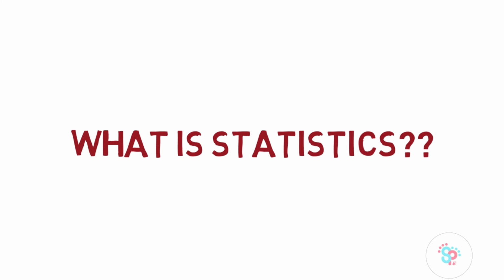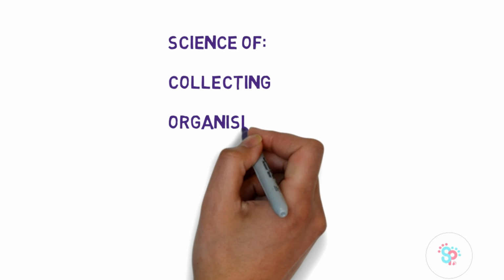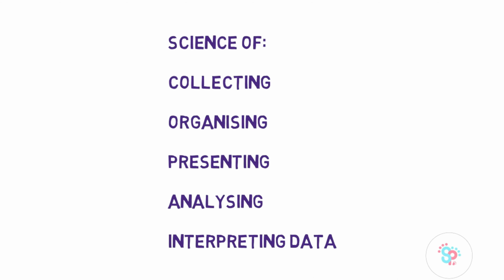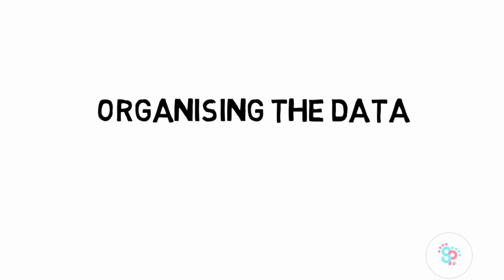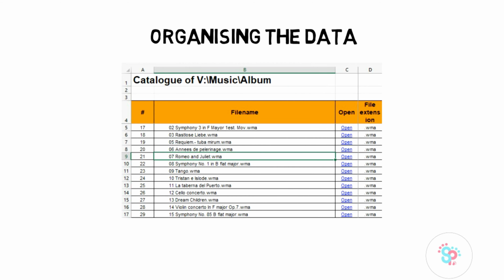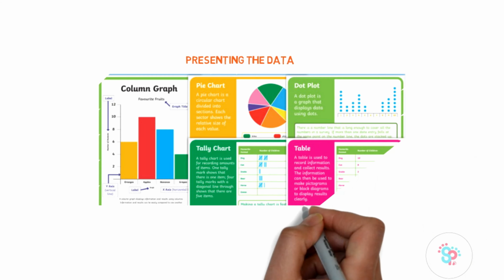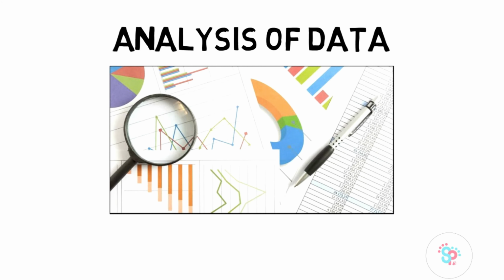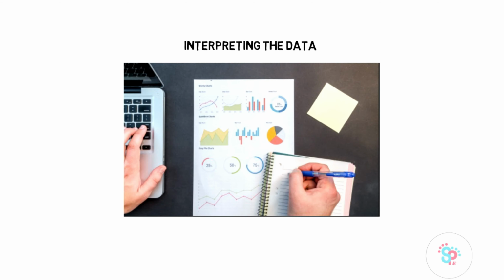So what is statistics? Statistics is a science of collecting, organizing, presenting, analyzing and interpreting data. It's a branch of mathematics and it's a science of learning from data. Collecting the data means gathering data from various sources. Organizing means arranging them in a structured format. Presenting refers to changing the data into tables, charts, and graphs. Analyzing the data means doing research with that particular data. And interpreting means narrating the information that is obtained from the research.